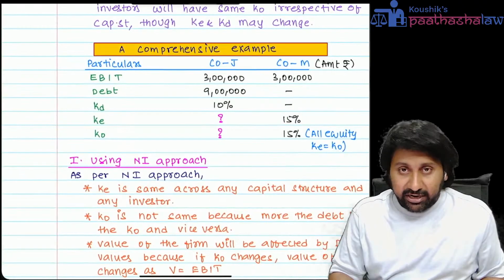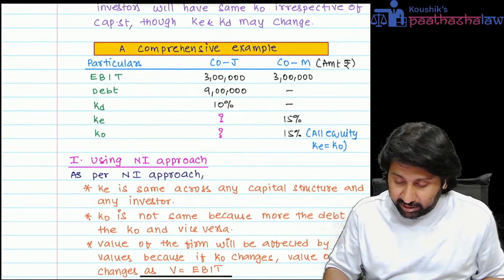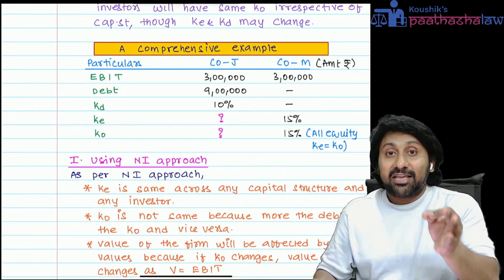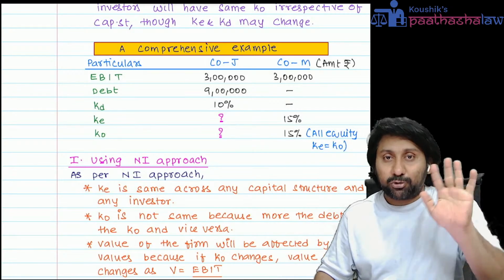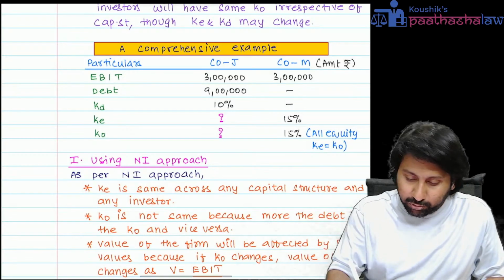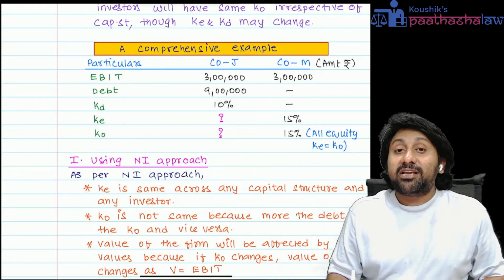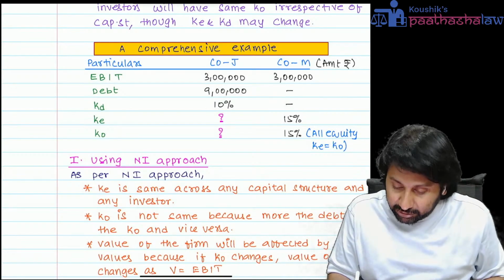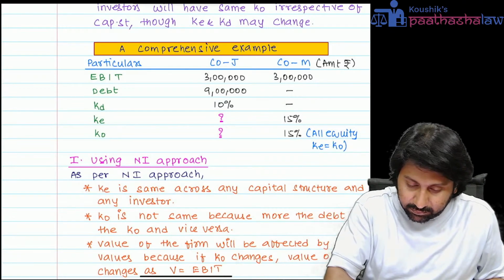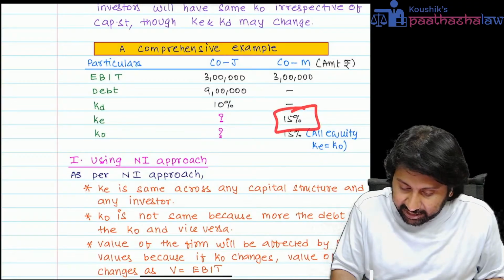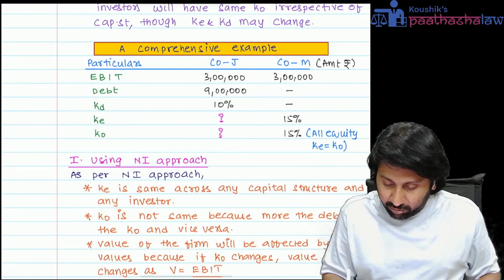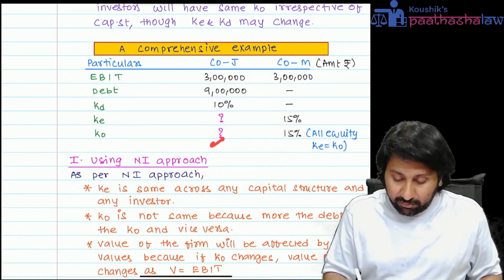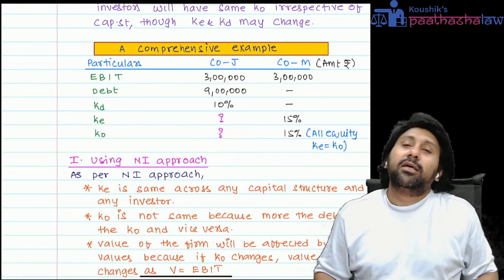KE they did give, 15%. KO they didn't give. What I said: if KE is given in the question, it is a net income approach question. In the net income approach, KE is constant in both the companies. So 15% here means 15% here also. KO, 15% here, how much is it here? We need to calculate.